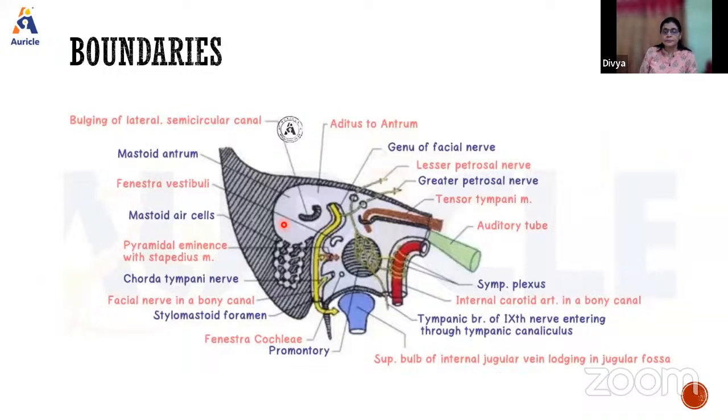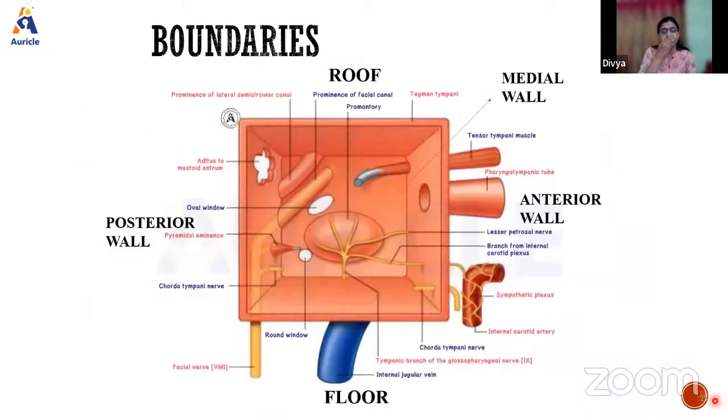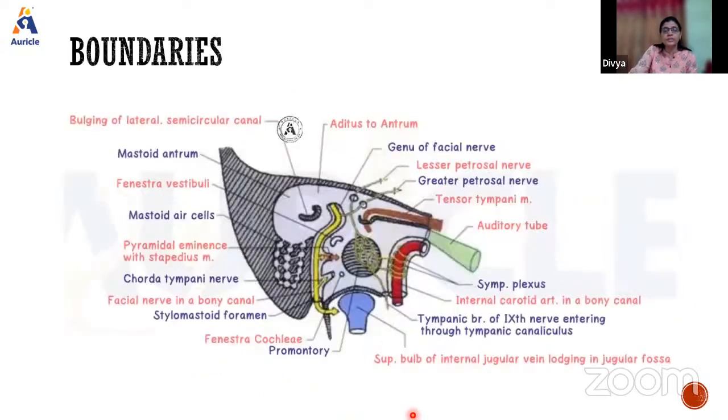Then we have the posterior wall. This is the posterior wall, and this is how we see it otherwise. Going from above downwards, this line is the posterior wall. First is the additus to the antrum, meaning there is an opening leading to the antrum.